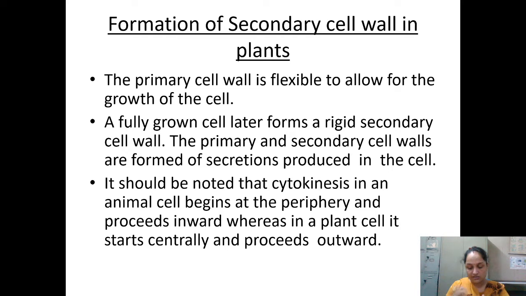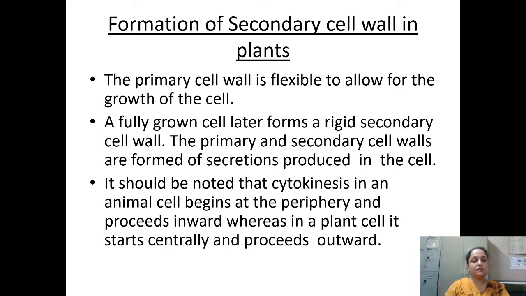When the daughter cells mature, they get a sort of permanent structure in the form of cell wall that is termed the secondary. So the primary and the secondary cell walls are formed of secretion produced in the cell. Who has made these cell walls, the primary and the secondary? They are formed by the secretion of the cell itself.